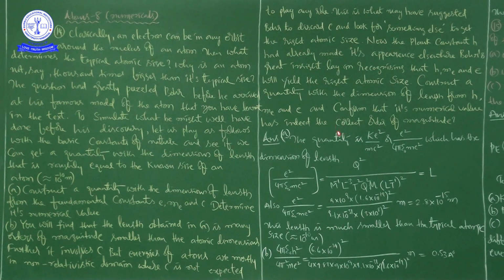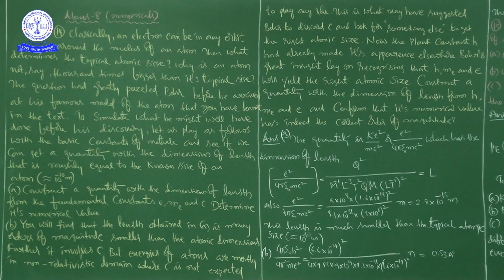In terms of the constants, in case of A, that is e, m_e and c, and in case of B, that is h, Planck's constant, m_e, the mass of the electron, and e, the charge of the electron. Now we are coming to discuss the answer.